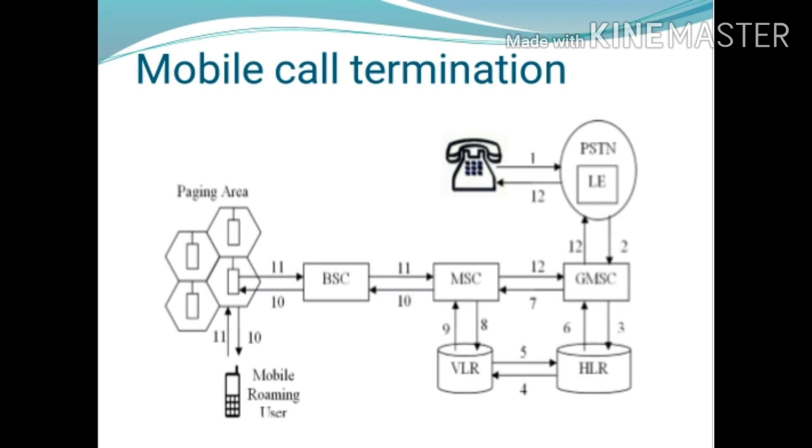When the BSS has established the necessary radio links, the MSC is informed and the call is delivered to the mobile station.